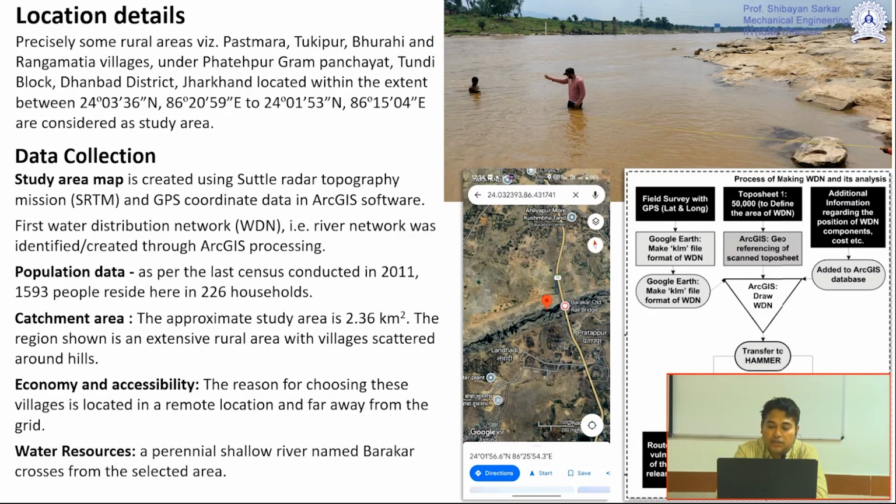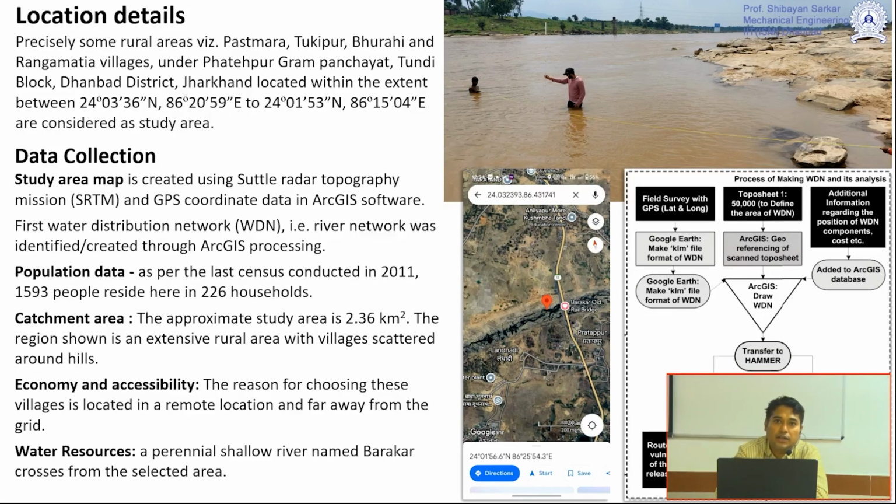We discussed with the local people their economic status and their accessibility to power, roads and water resources. We tried to collect historical data of the water resources, but we found that the particular spot we located for this study is ungauged.